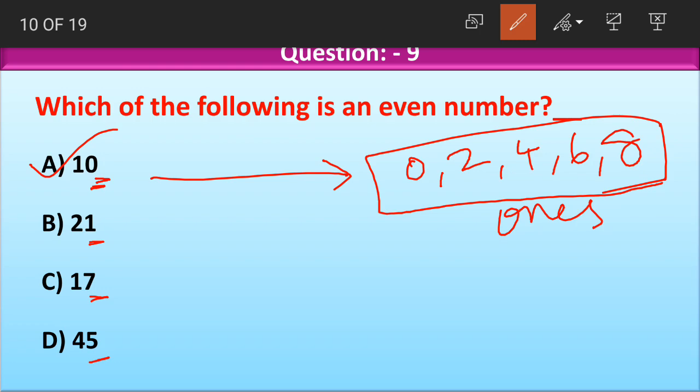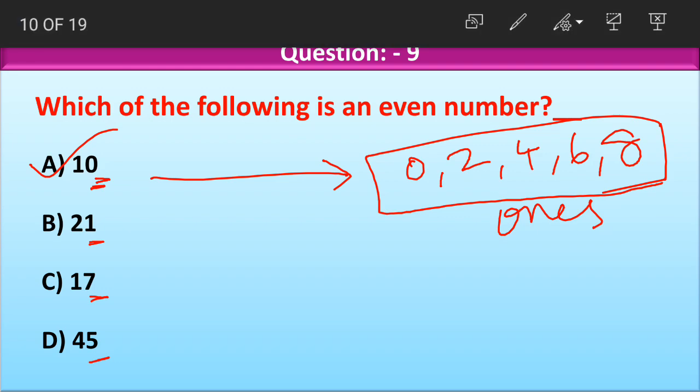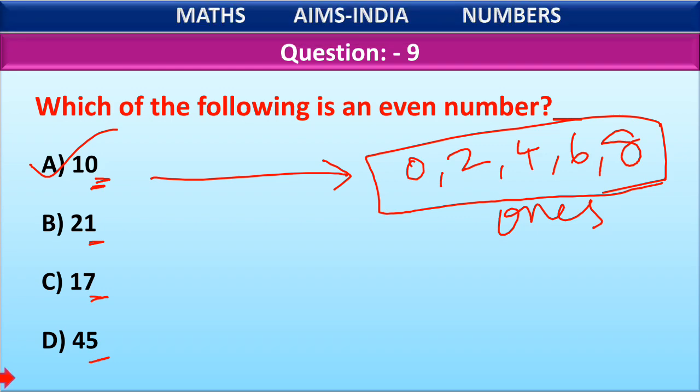So we need not solve any further options. 10 has 0 at ones place. 0 is an even number. So the whole number 10 becomes an even number. Okay, children?